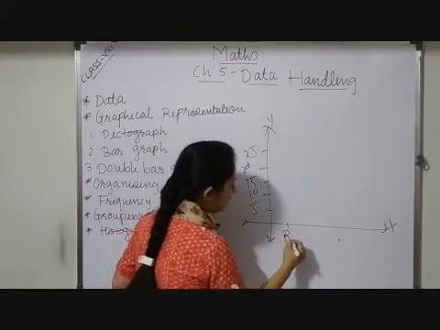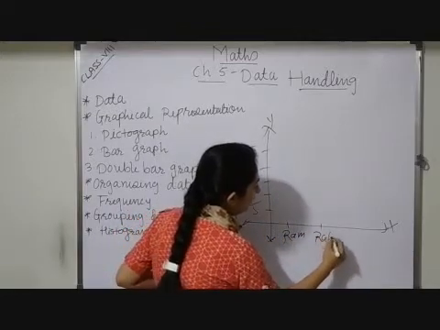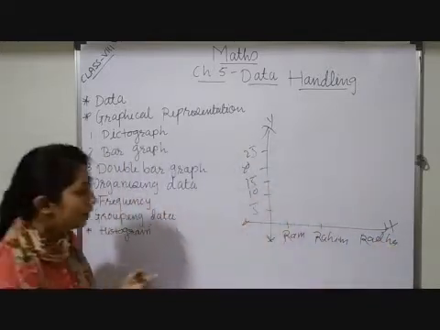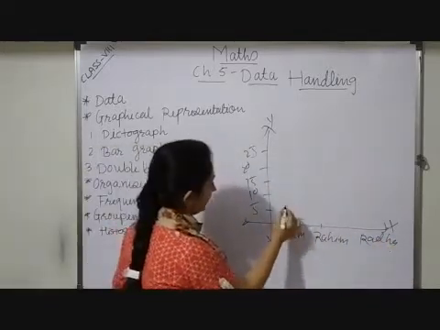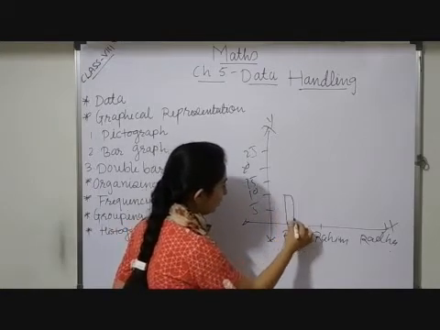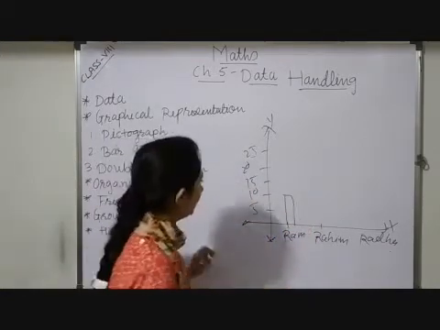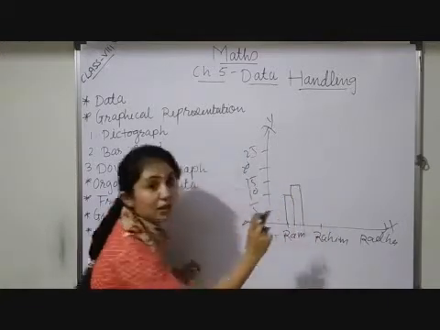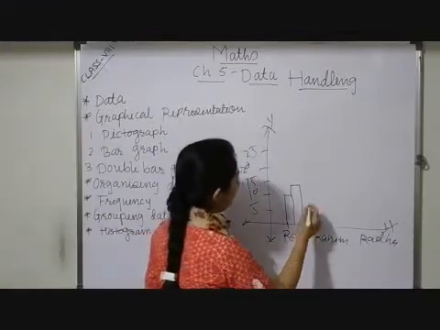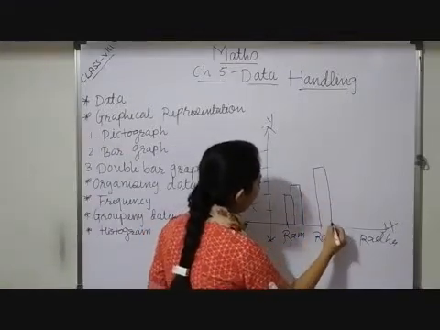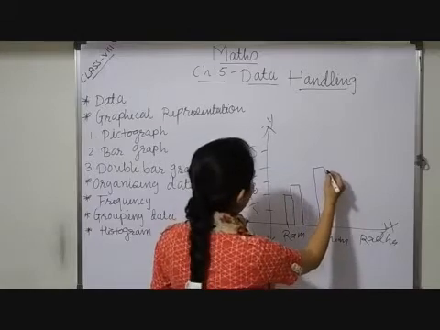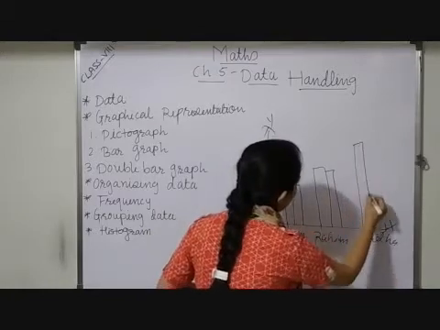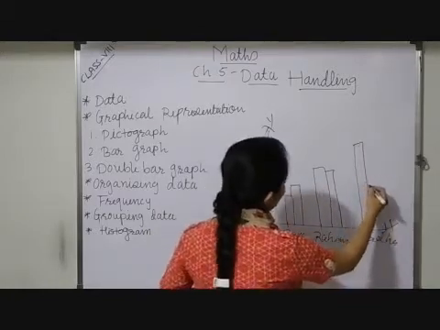Now here Ram, Rahim, Radha. Here I leave the first unit. In maths, suppose Ram is getting 10 marks, so 1 bar, and in science suppose he is getting 14 marks, so a second continuous bar. Now Rahim. Suppose in maths he is getting 20 marks, and in science he is getting 18 marks. Now Radha. In maths she is getting 25, and in science maybe she is getting 15 only.